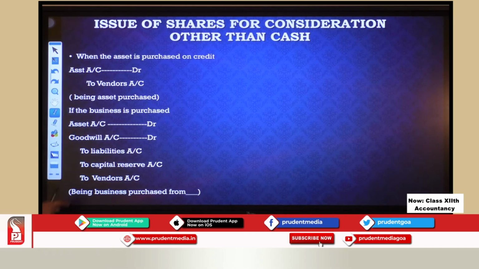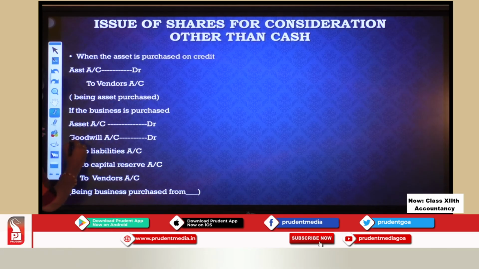Please try and understand. Whatever assets you are taking up, you will say asset account debit. Till then, you don't know about the goodwill. Then liabilities are taken up, liabilities are credit, so you are going to credit the liabilities.